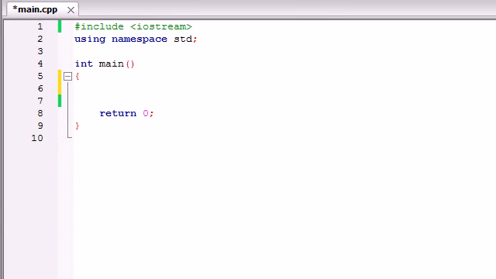Welcome back to your 17th C++ tutorial, and in this tutorial I'm going to be covering something called the if-else statement. Now let's go ahead and first build a basic if statement, because an if-else statement is pretty much like an enhanced if statement. So let's use the information that we learned in the last tutorial and build on it. Let's make a simple program.